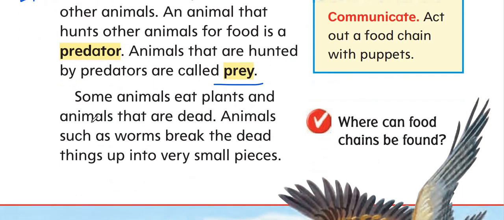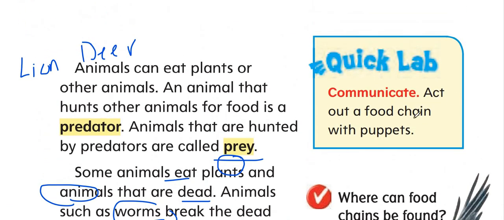Some animals eat plants and animals that died. And animals such as worms break the dead living things into small pieces. Okay, but again, some animals eat plants and animals that are dead. I call it decomposer. They eat the dead animal. And examples of this are worms and bacteria. There are different examples. They are going to divide and break down the dead organisms into small pieces.